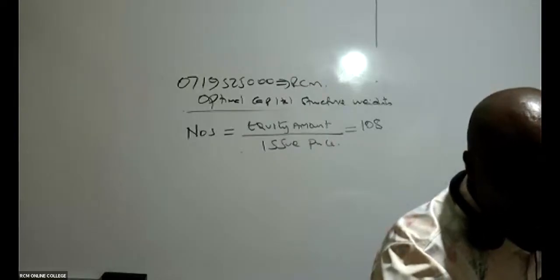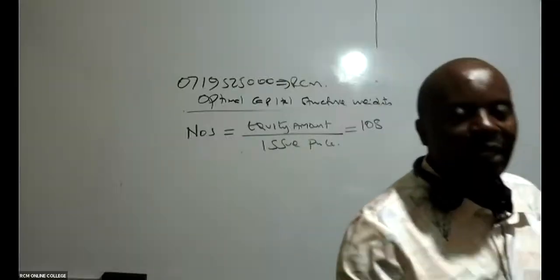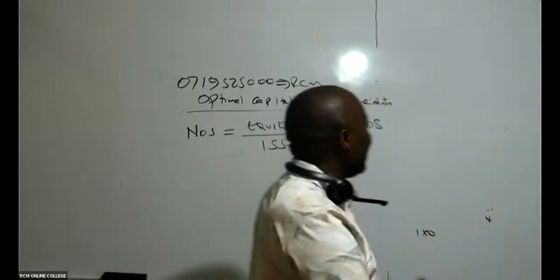You are told here: the firm expects to retain 18 million to finance this investment. To finance this investment, we shall retain 18 from our profits.